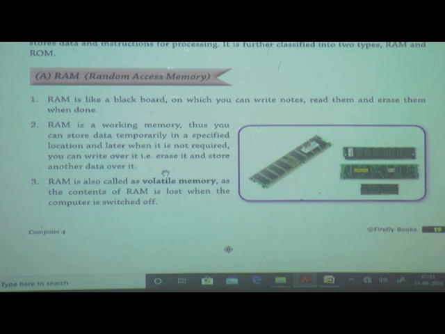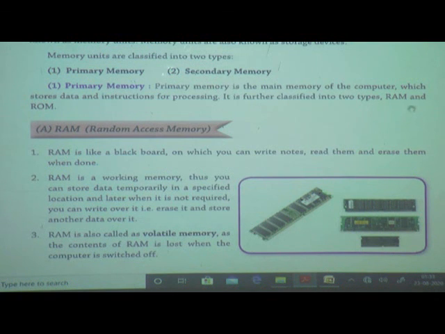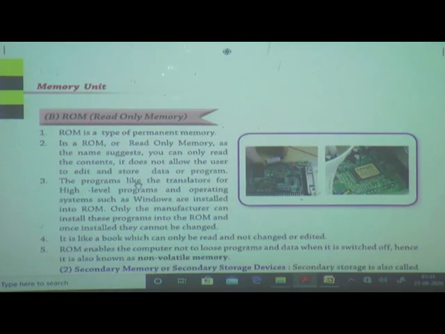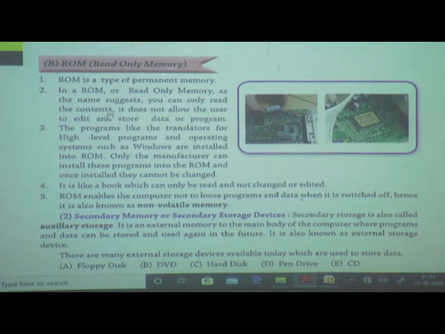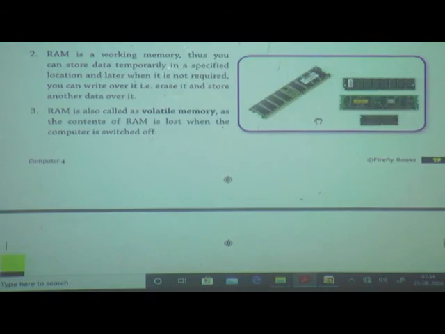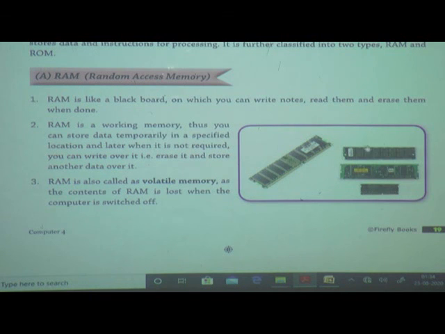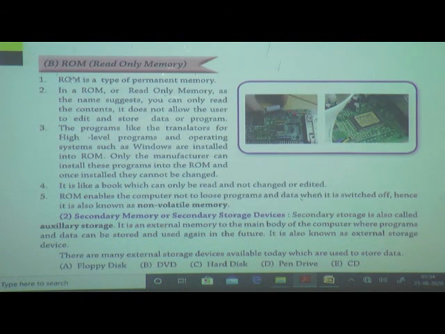Now we will see about primary memory. Primary memory is divided into two types, RAM and ROM. We studied about the RAM. Now we will see about ROM. What is meant by ROM? ROM means what? Read only memory. This is the picture of ROM, and this is the picture of RAM. See here. This is the picture of RAM, and now we will see about the ROM.